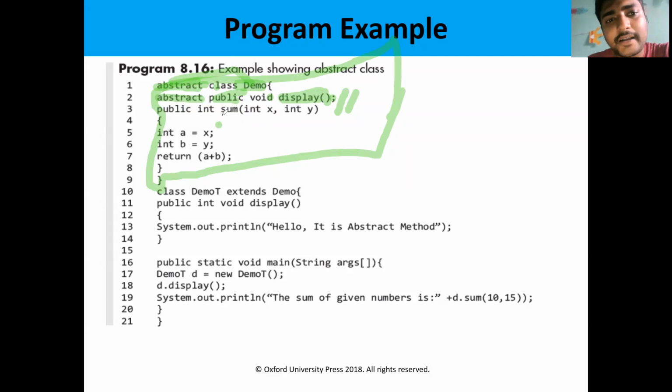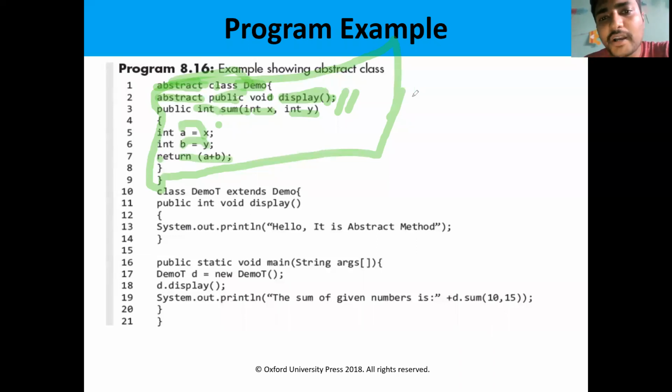Next is creating a method sum. He's passing some arguments x comma y. He's initializing x to a, y to b. He's calculating the sum value and returning the a plus b value. So the return type is int.